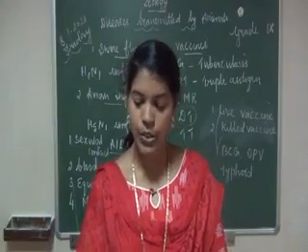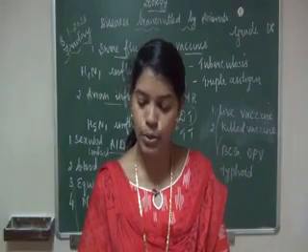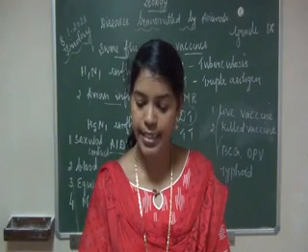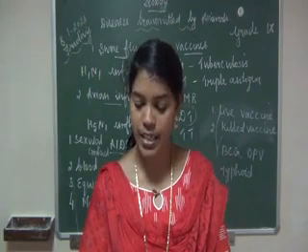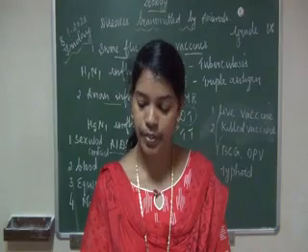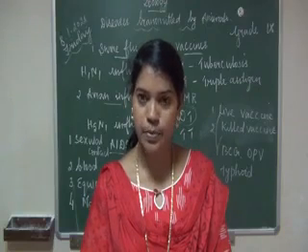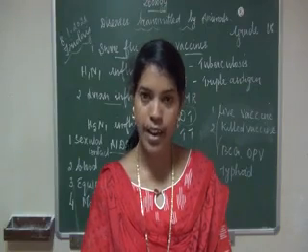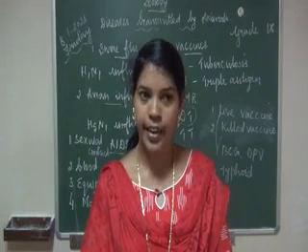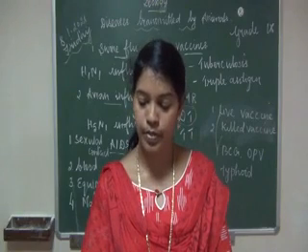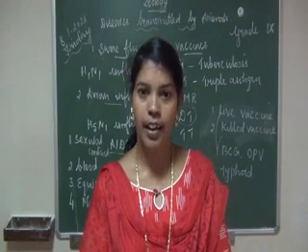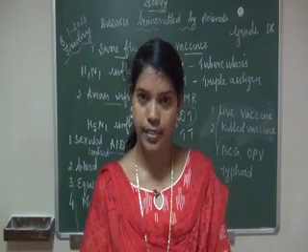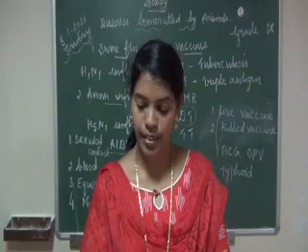Next, the last question. Name two common mosquitoes and the diseases they transmit. Write it, children. Mosquito name, Aedes mosquito. Disease, dengue.